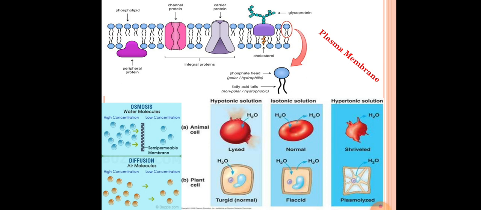In the same way, in case of plant cell, in the hypotonic solution there is swelling of the plant cell, and that's why the cell becomes turgid. In the isotonic solution, the cell becomes flaccid. Flaccid means it remains normal. There is no movement of water molecules in case of isotonic solution. In case of hypertonic solution, shrinkage of the plant cell occurs. That's why plasmolysis can be seen in case of a hypertonic solution.